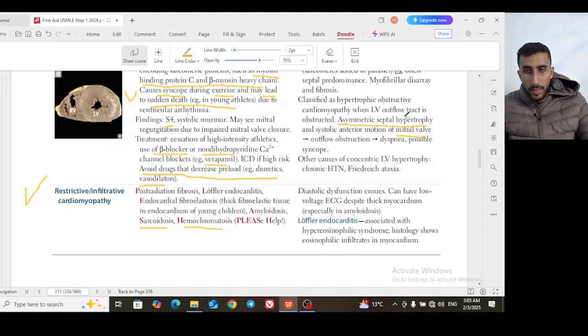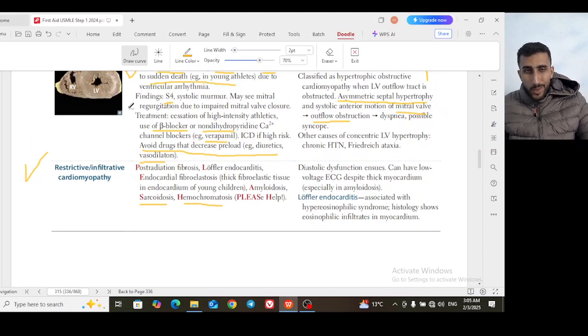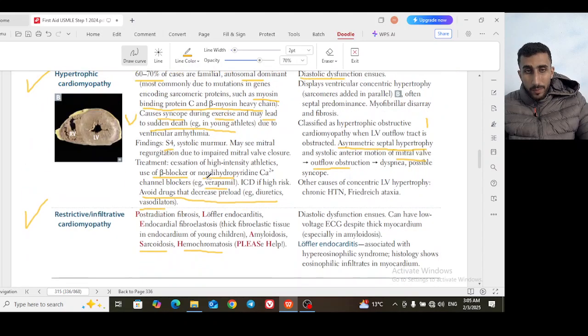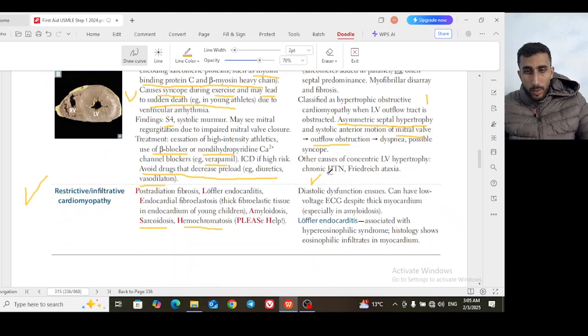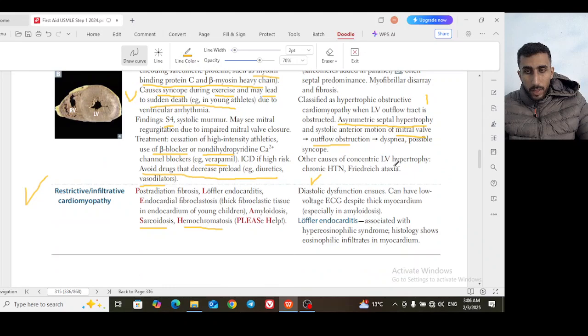So the septum may obstruct the outflow of the heart. This may cause outflow tract obstruction, and when this happens, it is called hypertrophic obstructive cardiomyopathy, or HOCM, with dyspnea and possible syncope. For other causes, chronic hypertension, of course, causes not hypertrophic cardiomyopathy but concentric LV hypertrophy.